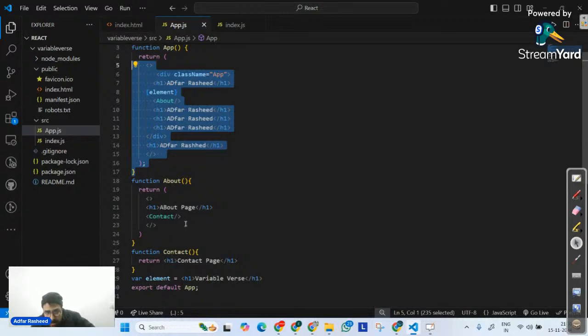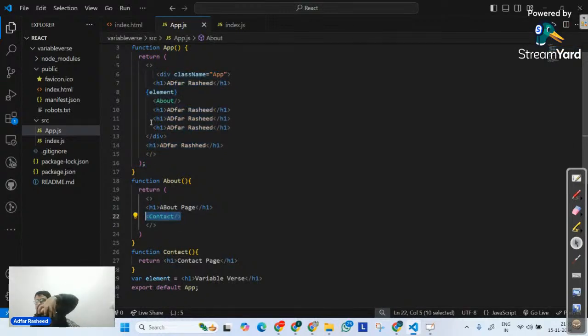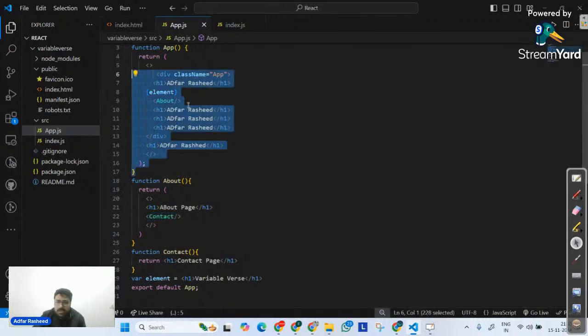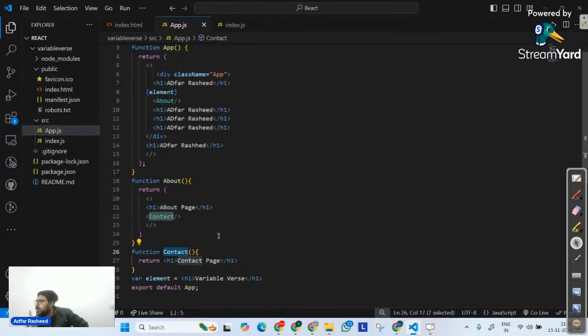So if I call my contact here, it is still connected to app.js by nested, inner functions. It is still part of app.js, but not directly, which means this contact is the grandchild of app. So its child is about, whose child is contact. So of course, this is how we can call it as well.